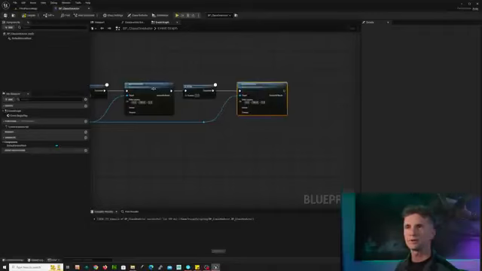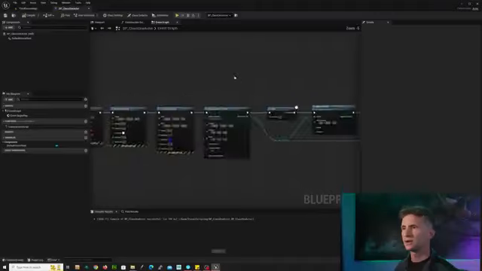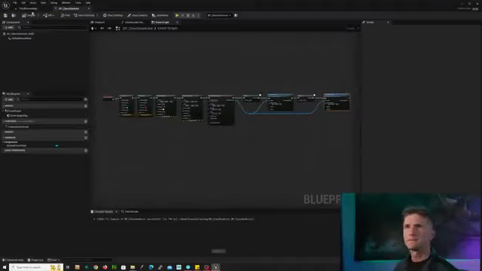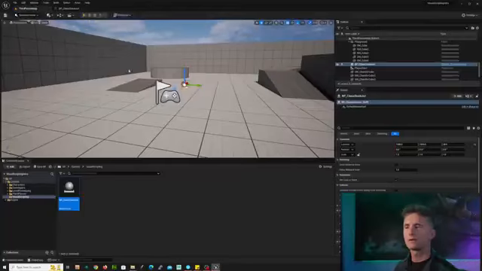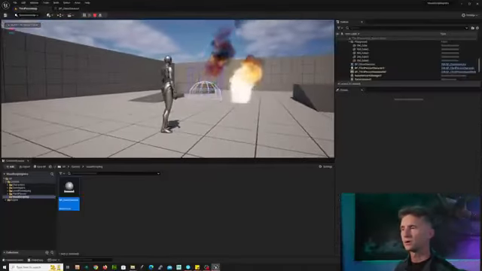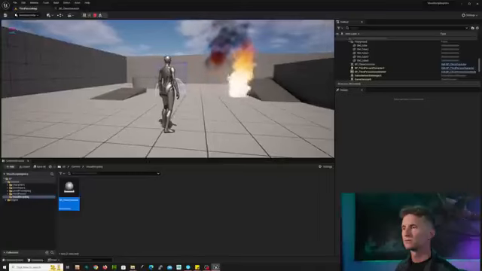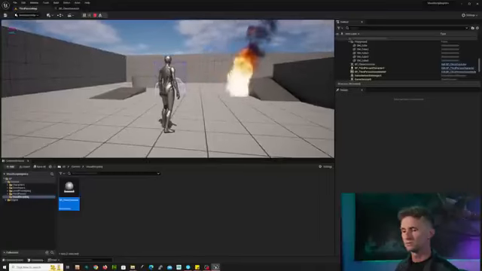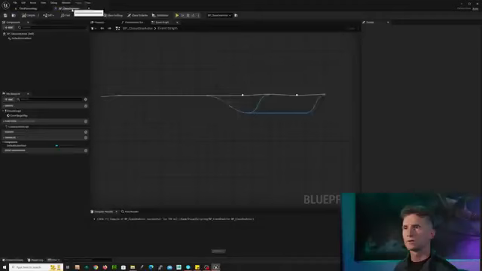So compile and save. Let's go back and take a look at our map one last time, and we are going to watch our particle system move. Cool.